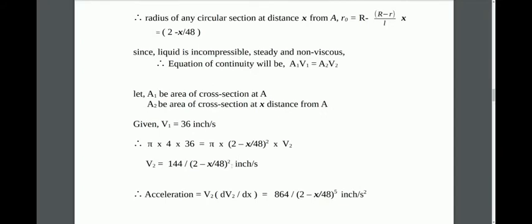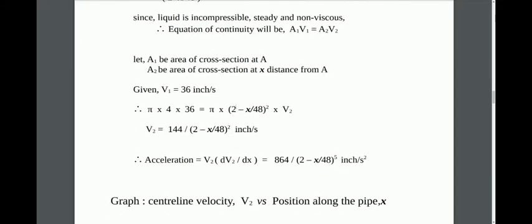And so the radius at x distance from point A would be capital R minus the rate of change into the position x, which comes out to be 2 minus x by 48. And so the area A2 would be pi times (2 minus x over 48) whole square.